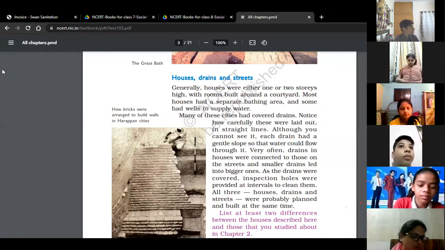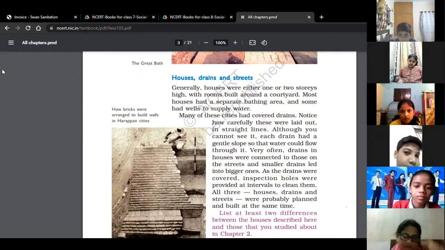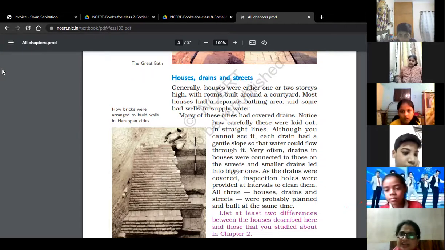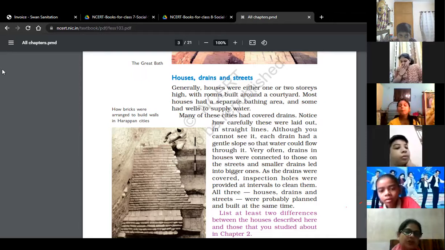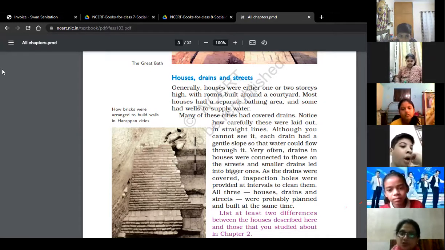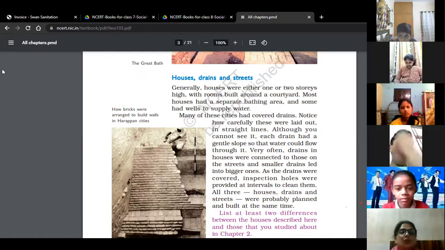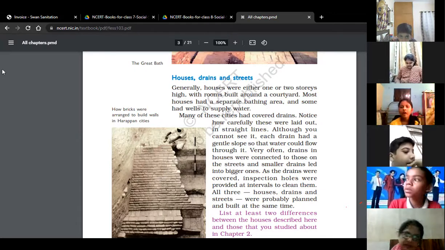If you look at your page, observe this statue, that person wearing headgear. The headgear may be made of gold, silver or copper. So it means the Harappan people used these kinds of metals at that time.